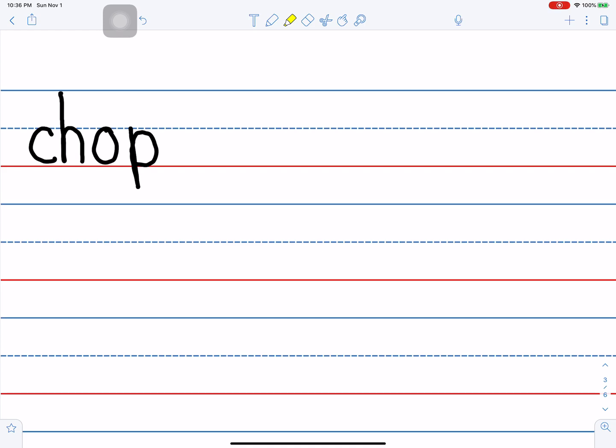Next word. Catch. Say the sounds. K, a, ch. And let's spell them. K. I use a C to spell the K sound. Always use a C unless you have to use a K. And you only use a K if the next letter is an E, I, or Y. So our next letter is A.